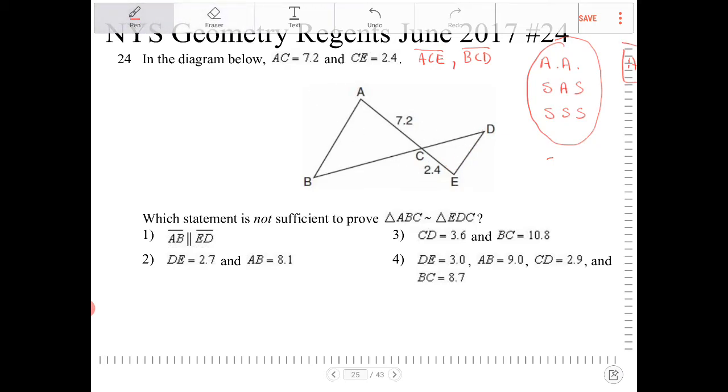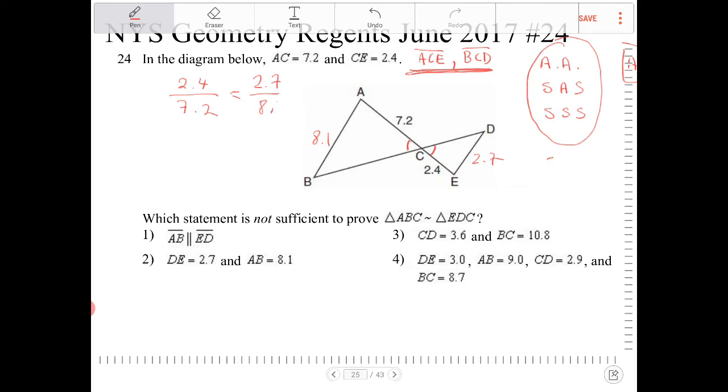Let's take a look at the second option. DE is 2.7 and AB is 8.1. Again, under the assumption that ACE is a straight line and BCD is also a straight line, we have a pair of vertical angles. If I compare CE to AC, that would be 2.4 over 7.2. Is that proportion going to hold true with 2.7 to 8.1?